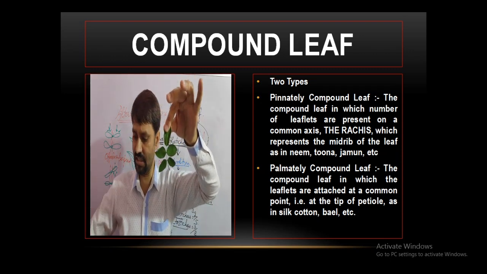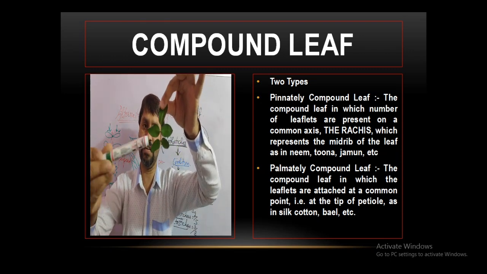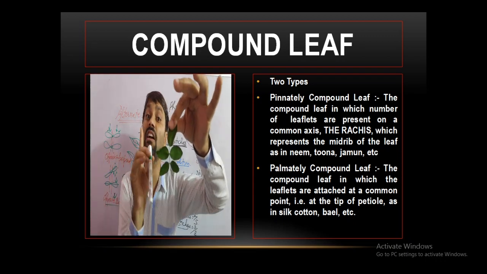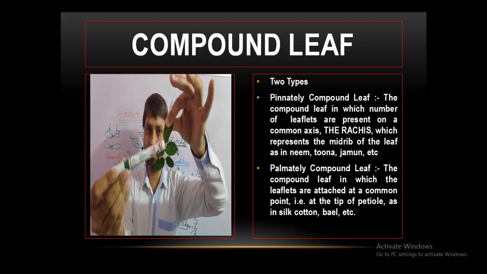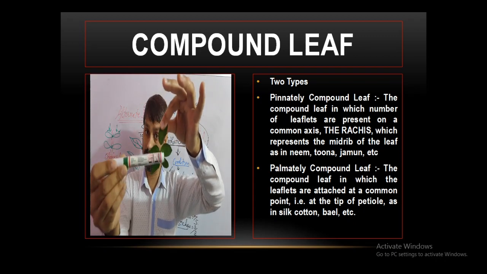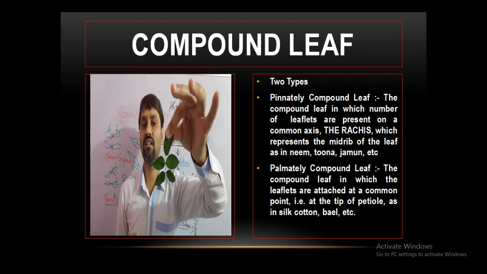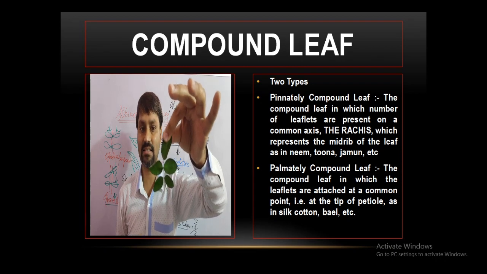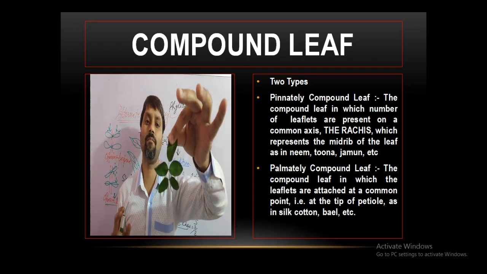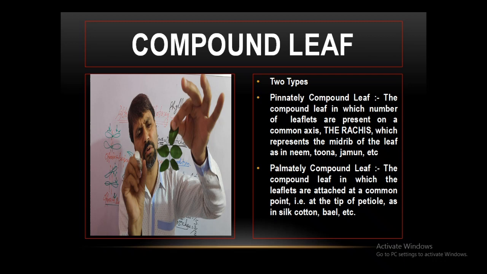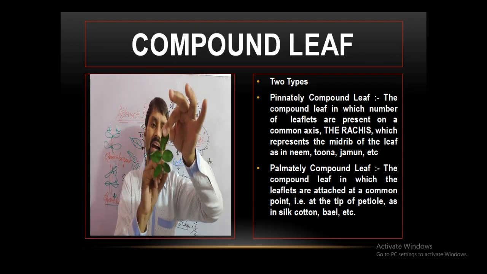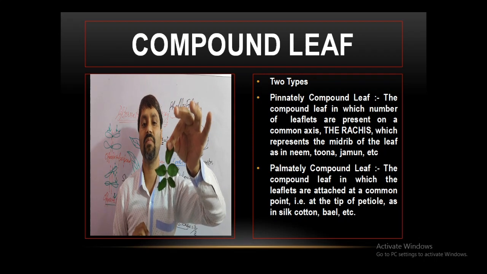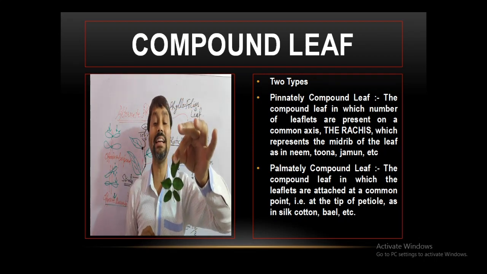This middle structure is representing the midrib, my dear friends. Now it is called rachis. The midrib of the leaf is now called rachis, and these are the leaflets borne. It means the incision moves toward the midrib. Such kind of leaves are called pinnately compound leaf.